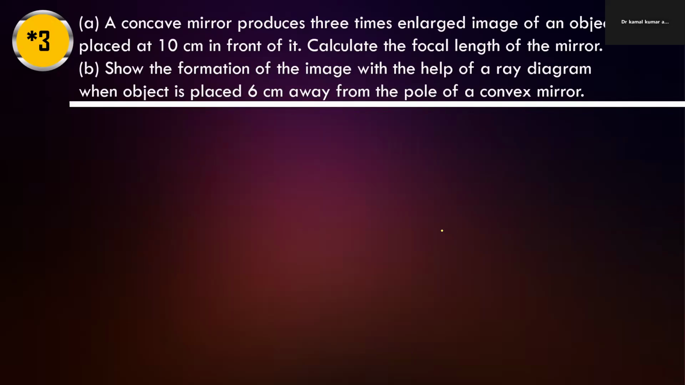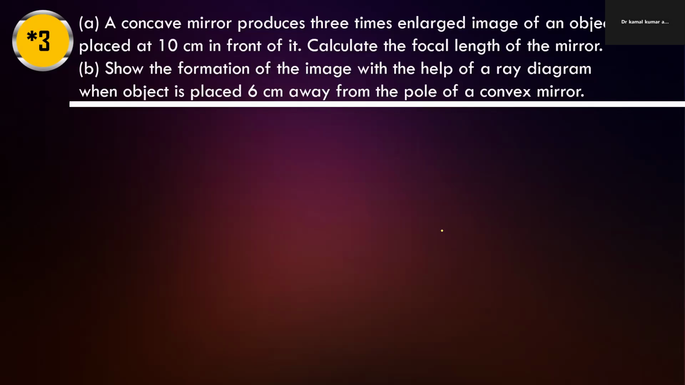Next one is: a concave mirror produces 3 times enlarged image of an object placed 10 centimeter in front of it. Calculate the focal length of the mirror. And the second question is, show the formation of the image with the help of a ray diagram when the object is placed 6 centimeter away from the pole of a convex mirror. So there are two questions, let's do them one by one.